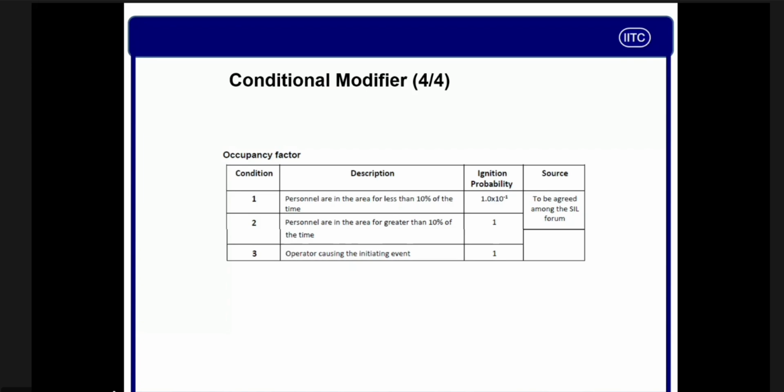My operator goes in the morning for half an hour, and then goes in the afternoon for half an hour. Then my operator goes in the evening for half an hour. That means out of 12 hours, my operator is there 1.5 hours, almost 90 minutes. So we have to decide whether this is 10% of time, greater than 10% of time, or always. If this is less than 10% of time, we have to correct our condition for fatality.